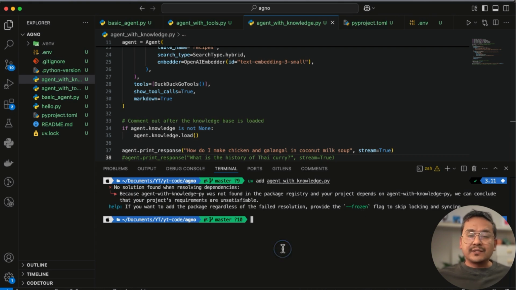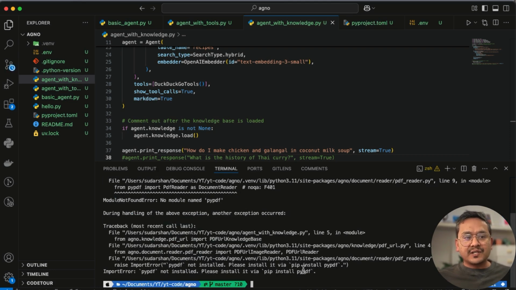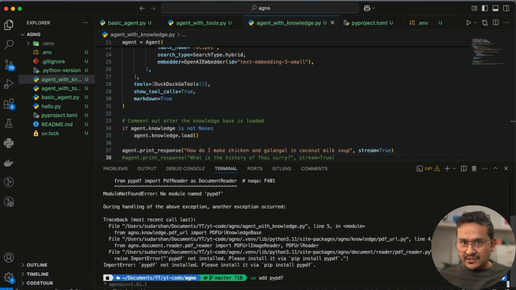Okay, it's not uv add, but it's uv run, right? Sometimes the mistake is there. So uv run, so it will ask me to install PyPDF. Now you will see it will ask me to install many packages which I didn't know. Now I know, oh, okay, it is using PyPDF. I can say uv add PyPDF. It will install this one.